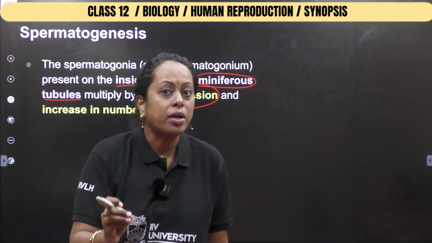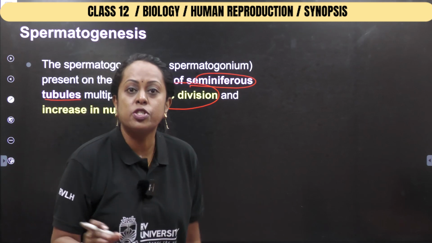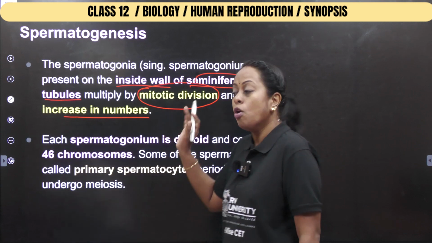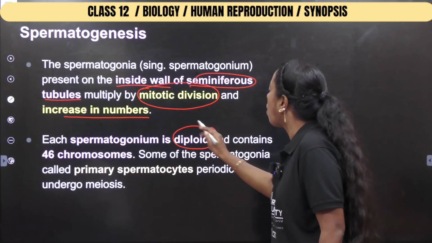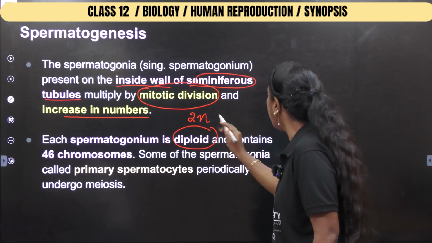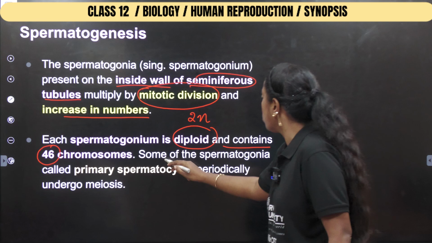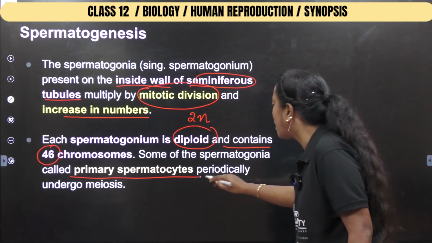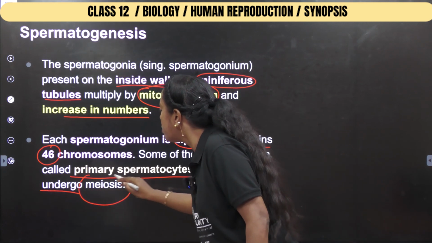So if I am talking about a million count, what kind of division am I talking about? Mitotic division, to increase the number. Followed by that, each spermatogonium is diploid. They are 2n and contain how many chromosomes? 46 chromosomes. Some of the spermatogonia are called primary spermatocytes, which will undergo what division?